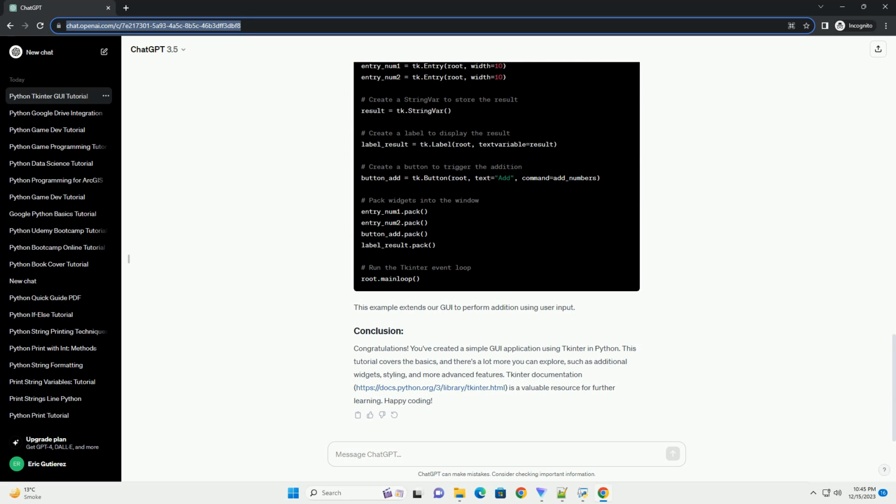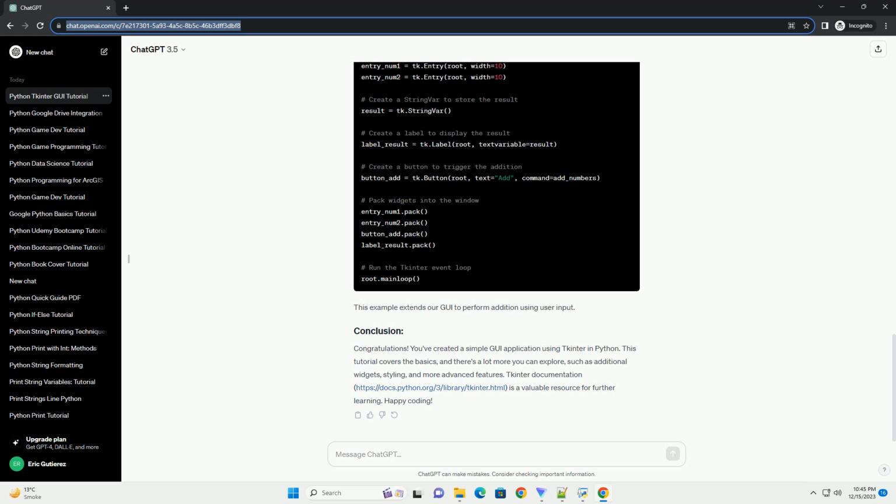Graphical User Interfaces, GUIs, are an essential part of many modern applications, providing users with an interactive and visually appealing way to interact with software. In this tutorial, we'll explore GUI programming in Python using the popular Tkinter library. Tkinter is the standard GUI toolkit for Python and comes pre-installed with most Python installations. Before we begin, make sure you have Python installed on your system. Tkinter is included in the standard library, so no additional installation is required.